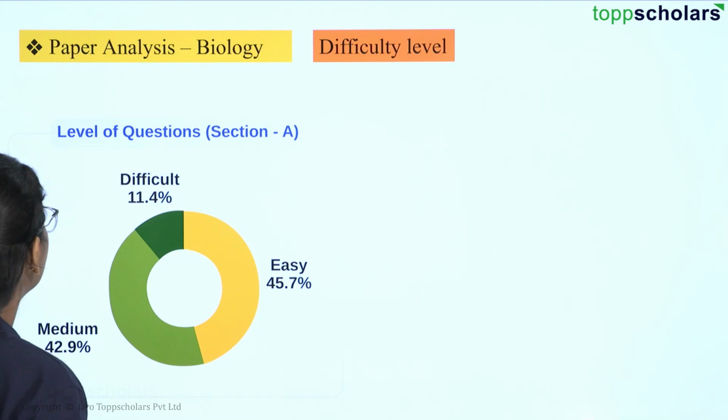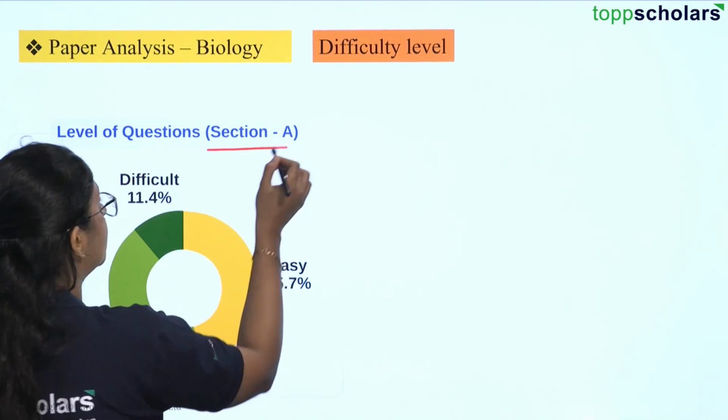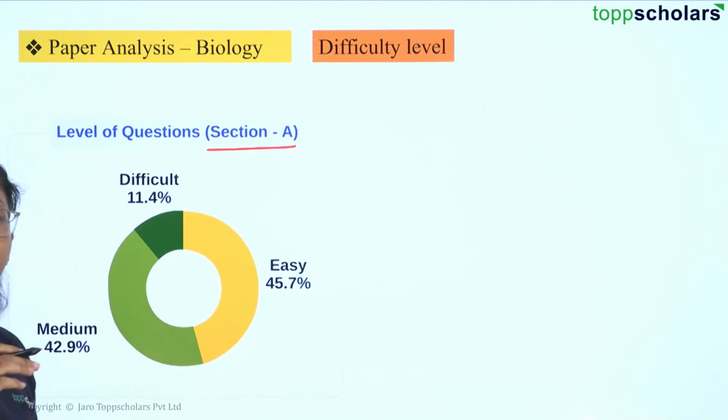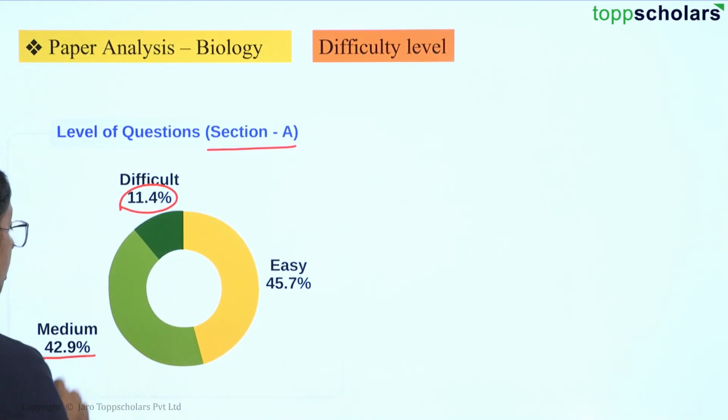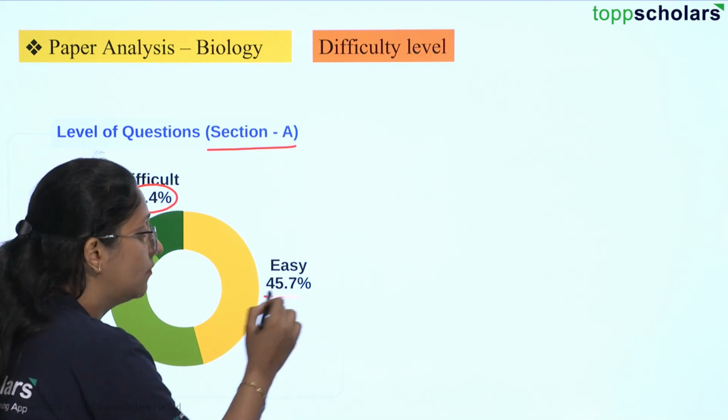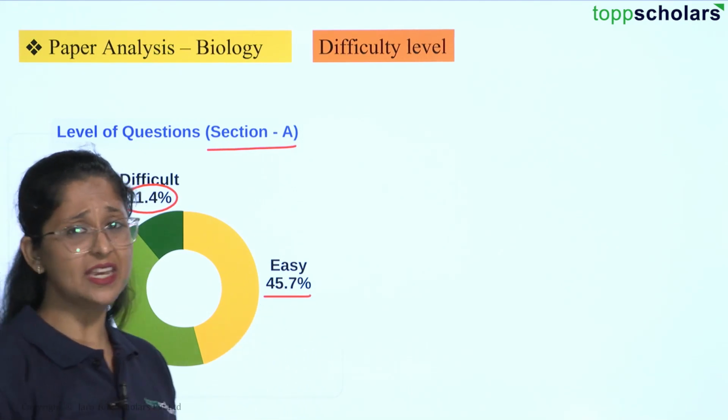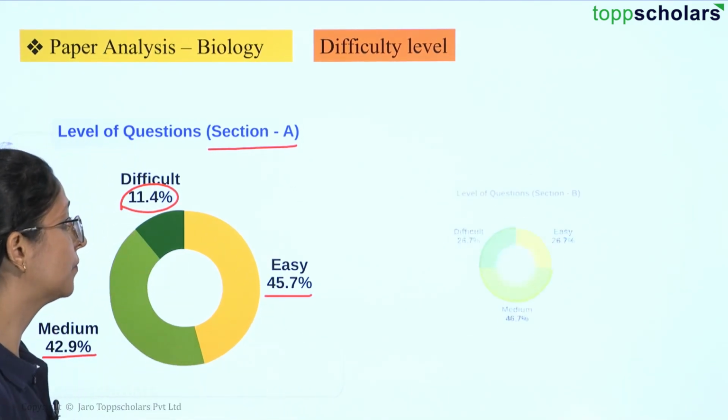The level of questions which you would find in Section A: the difficult questions will be around 11.4% here, right? And the medium will be 42.9%. And you have around 45.7% of questions which will be very easy for Section A.